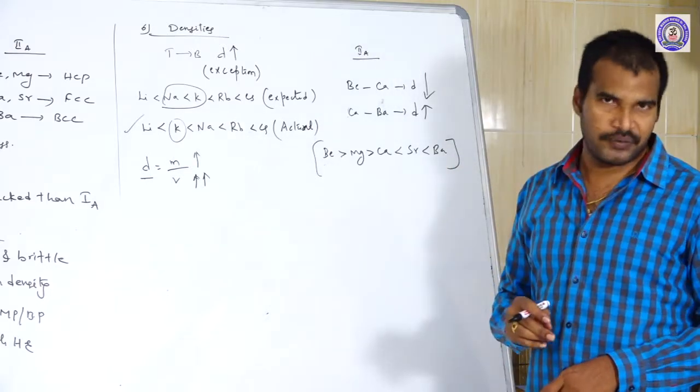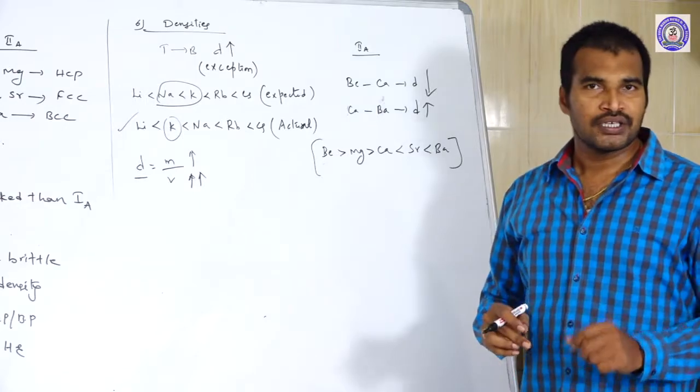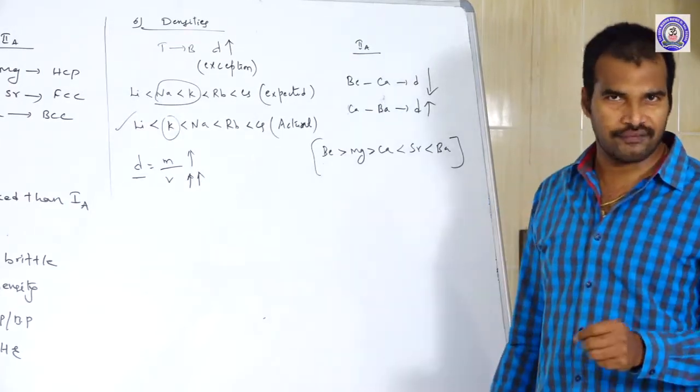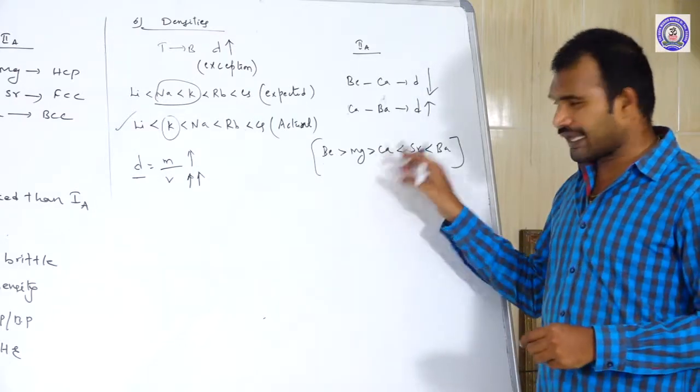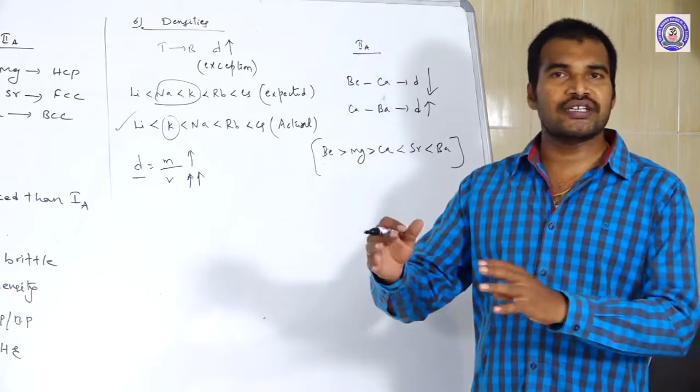Third group element, third period element. In third period elements, what is the valence shell? Third shell. In the valence shell, 3s, 3p, 3d. The 3d subshell is also available. Whereas in case of calcium, calcium belongs to the fourth period. Okay, it is having what?